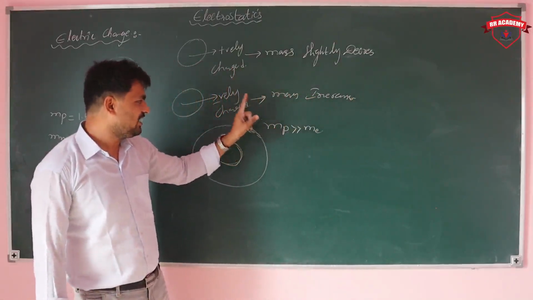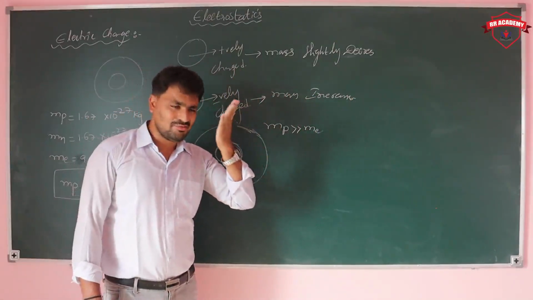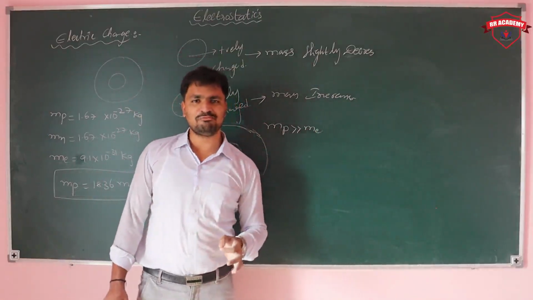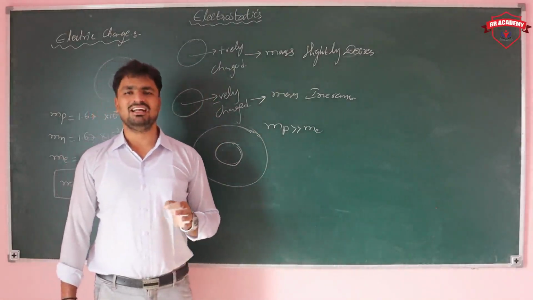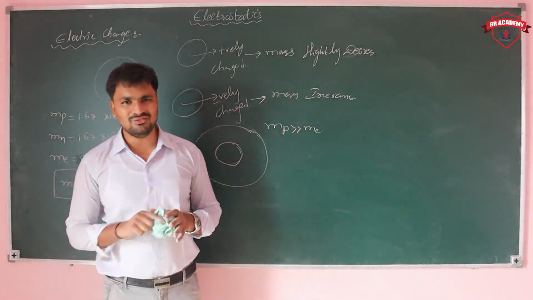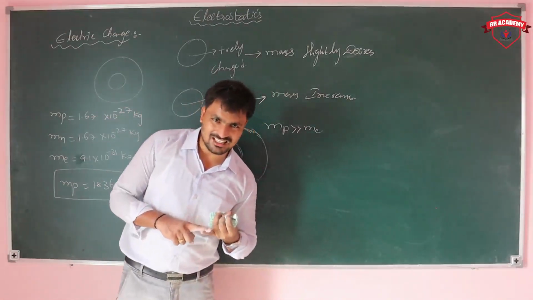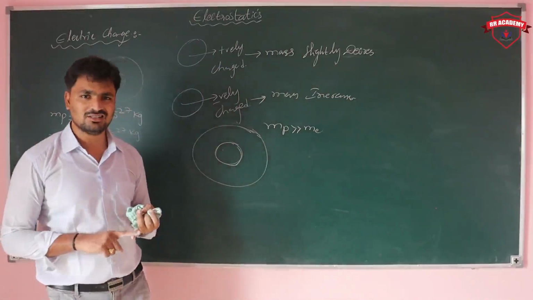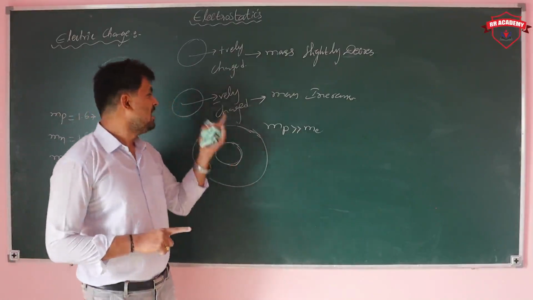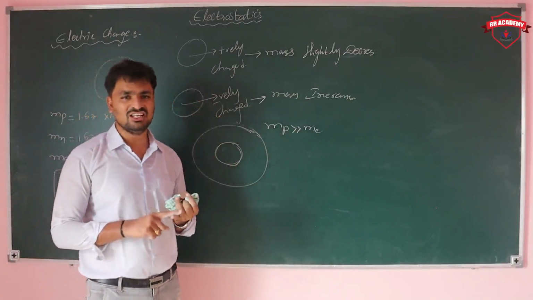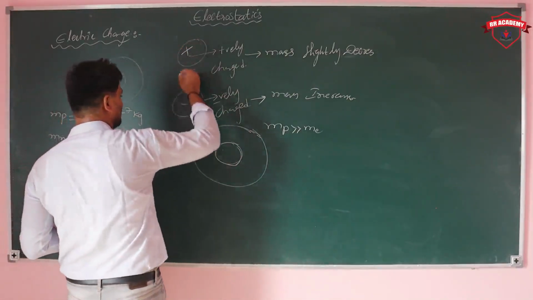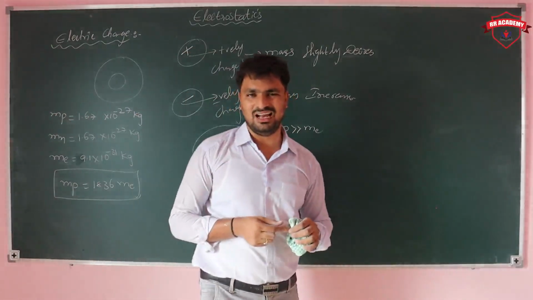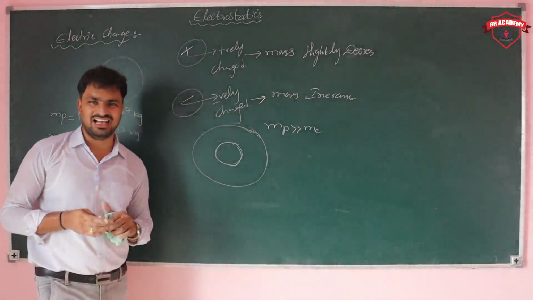The mass of the proton is greater than the mass of the electron, so it is difficult to remove a proton from a body, but it is easy to remove an electron from a body. Positively charged means having more protons or a deficiency of electrons, and negatively charged means more electrons or an excess of electrons.